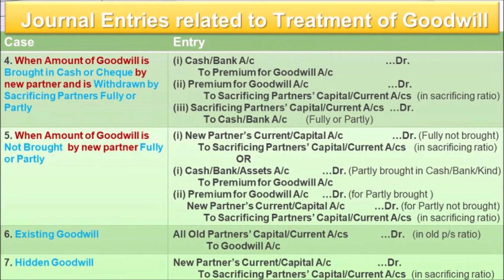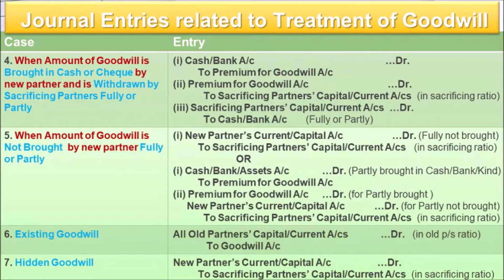What? All old partners' capital or current accounts will be debited to goodwill account. It means that goodwill has to be written off, because according to Accounting Standard 26 we cannot show it. If it is shown, we'll have to write it off. And that entry will be done in the old profit sharing ratio, because the new partner has got nothing to do with this. This is the old goodwill which is appearing, and the complete right of the old partners is there on this.